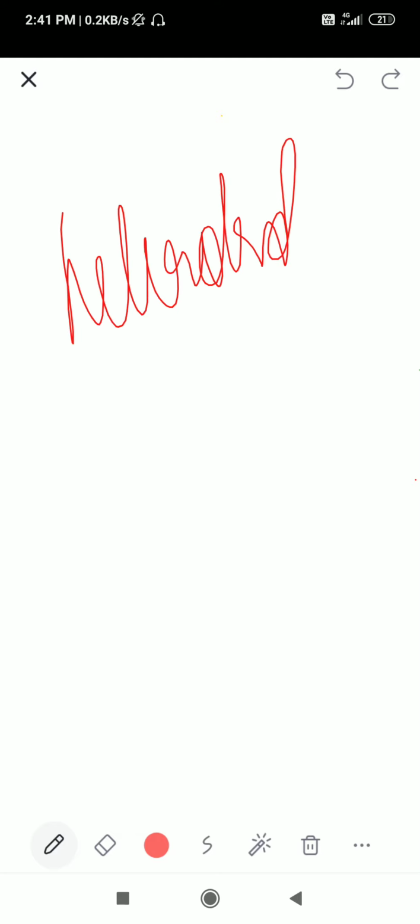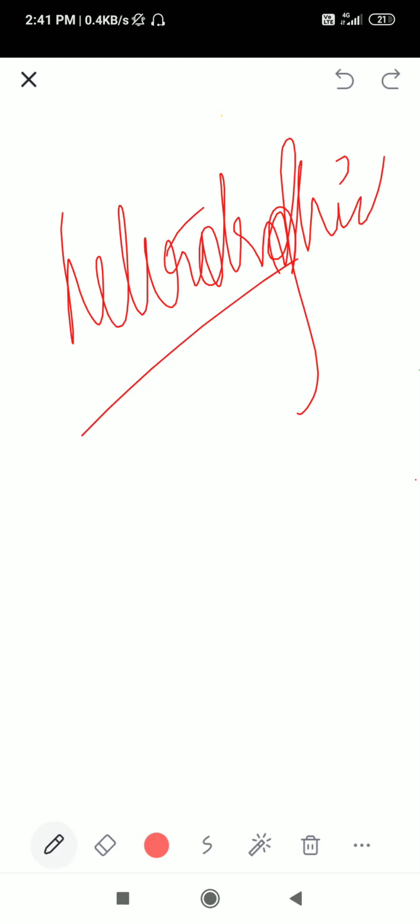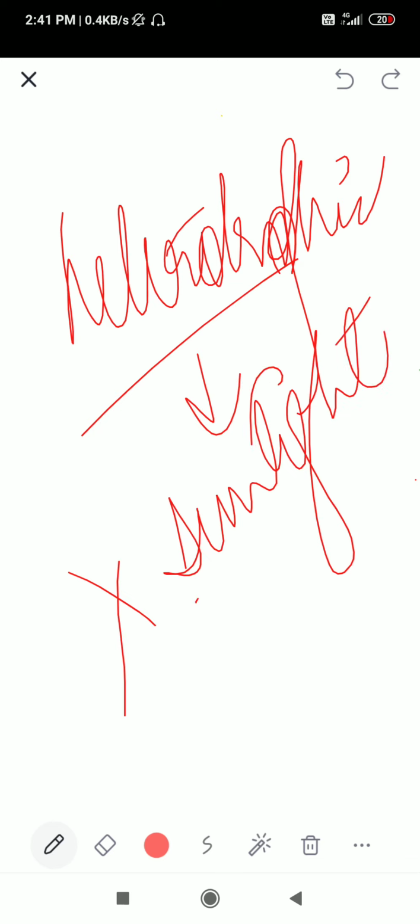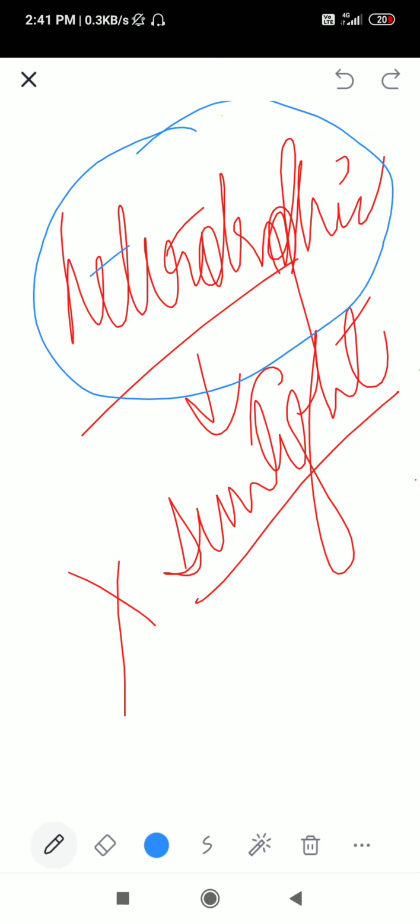Means in the absence of sunlight, it acts as a heterotroph. When there is no sunlight, it will behave like heterotrophic nutrition and it will find its prey and capture it and complete its nutrition.